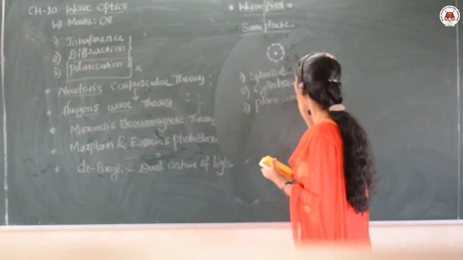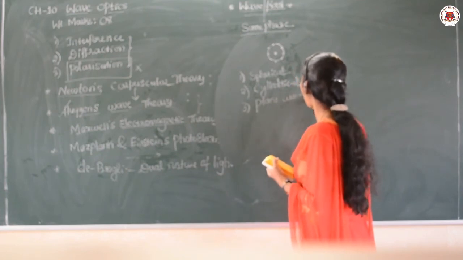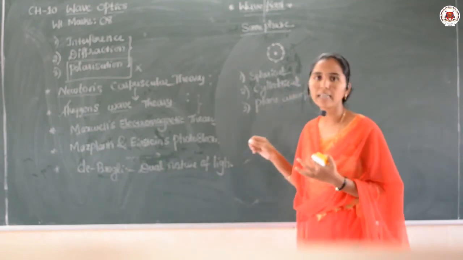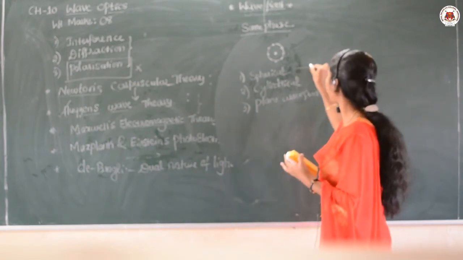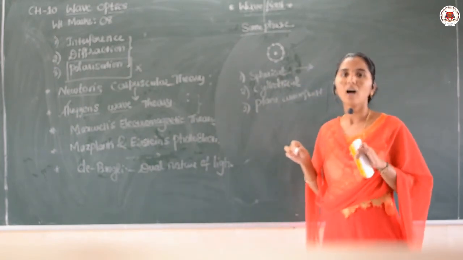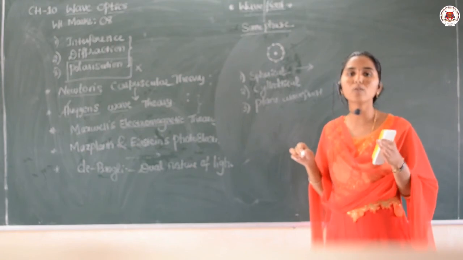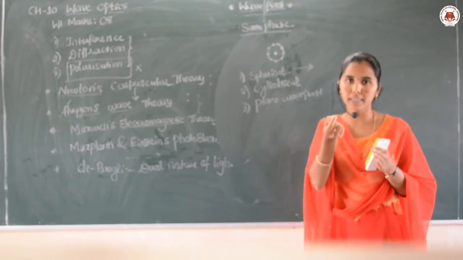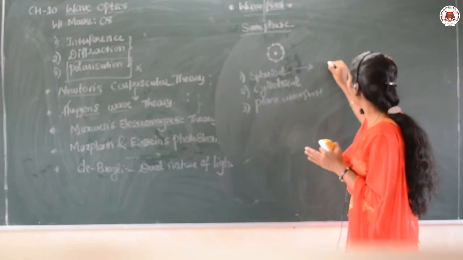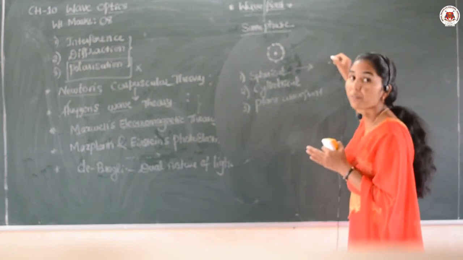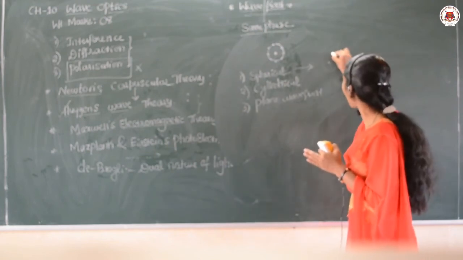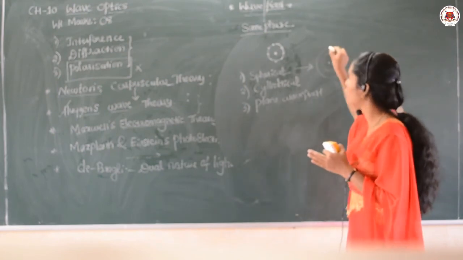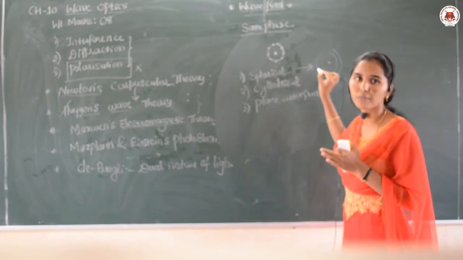Then let us know what a spherical wavefront is. Simple: a wavefront which is produced by a point object. If we have a point object, the waves coming out of it are considered to be spherical wavefronts.